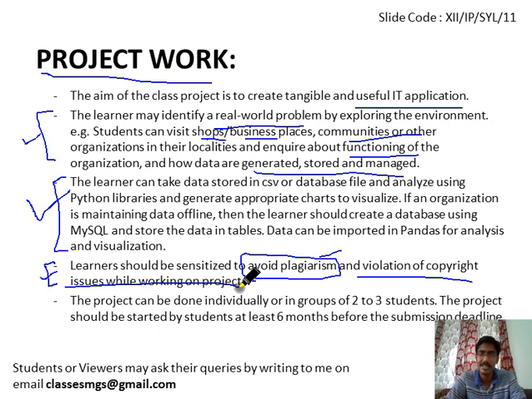Most of the time students copy from the internet, and it violates the copyright of other authors, and there might be a legal issue. So students should never copy code from any website. Please discuss with me if you want to make an application similar to one you find on the internet. We will find a way, but keep that in mind.